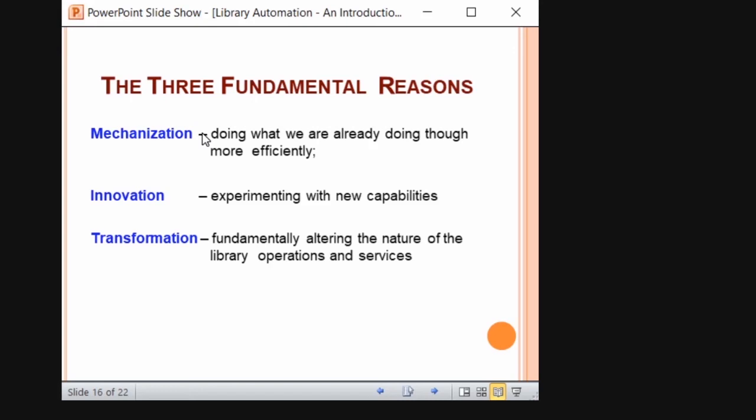When we are trying, what will happen if we implement this new technology? How to integrate open resources with the library, like that. When you are innovating with new capabilities, you are fundamentally altering the nature of library operations and services. So slowly you are moving from traditional manual work to completely computerized library operations and services. That part is called transformation, transforming from traditional work to computerized, automated work.